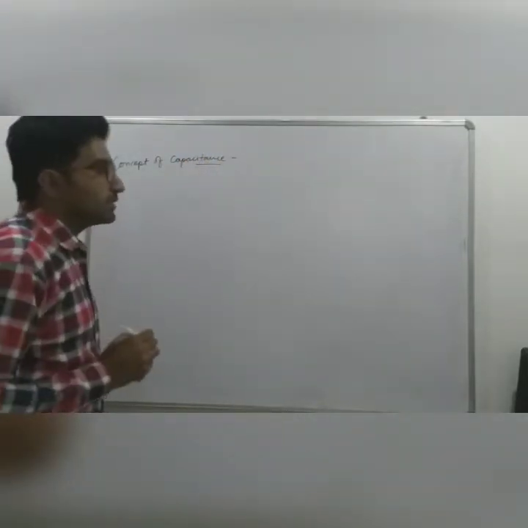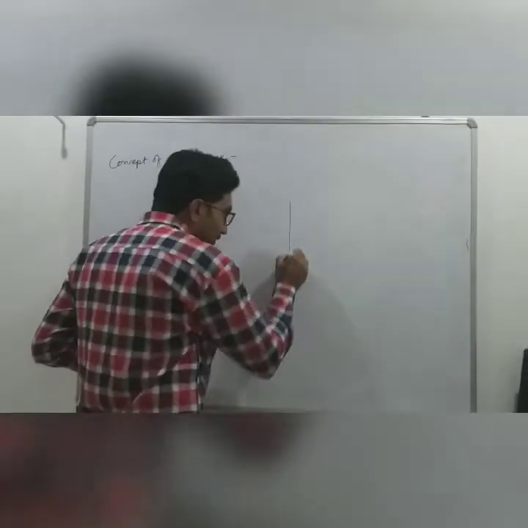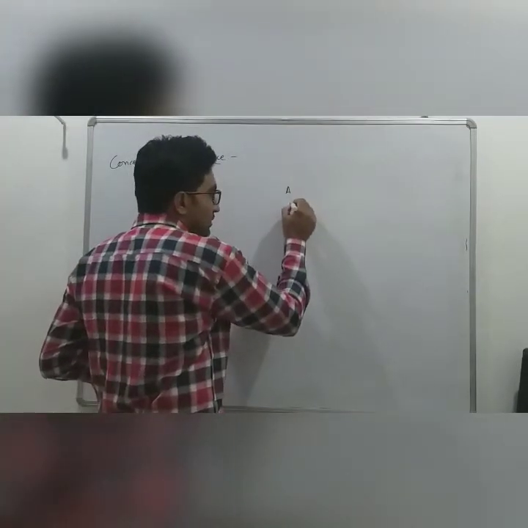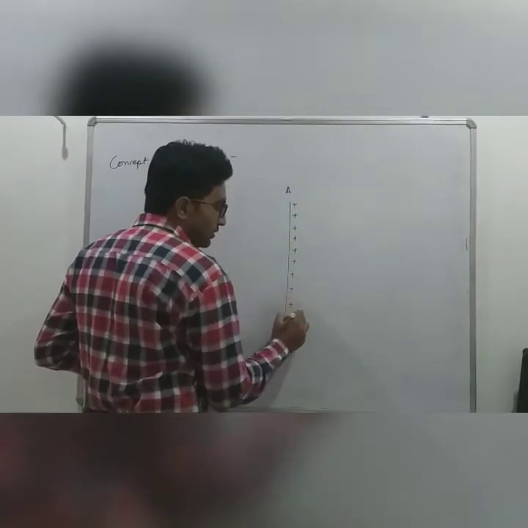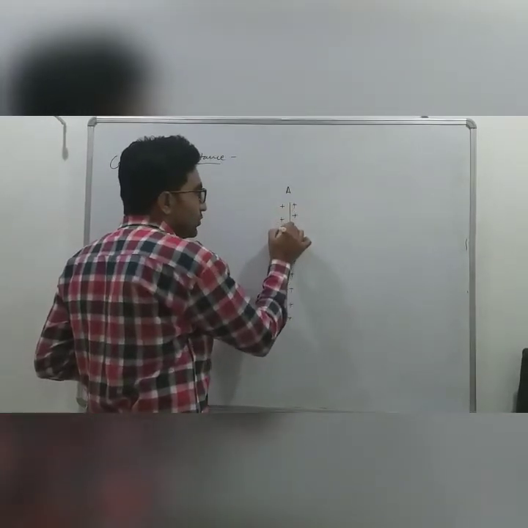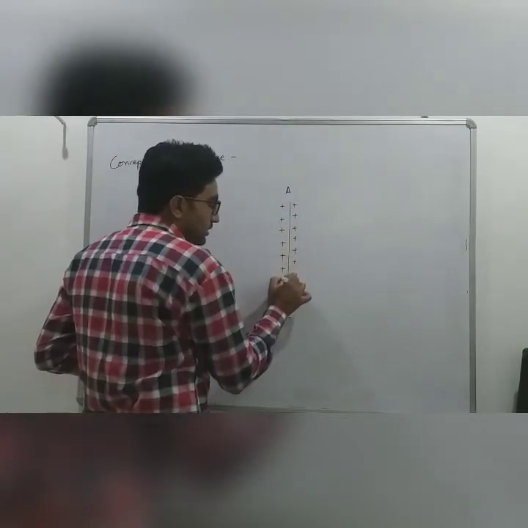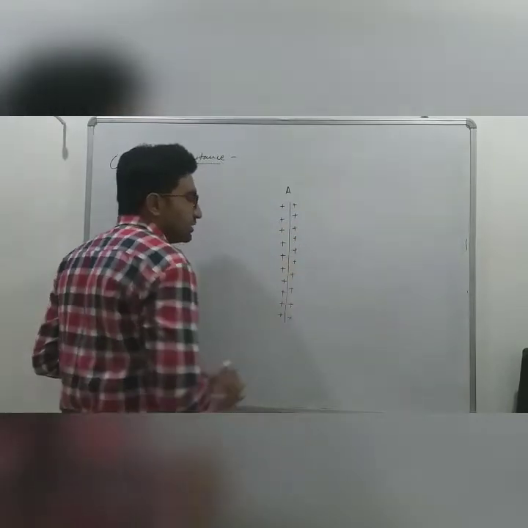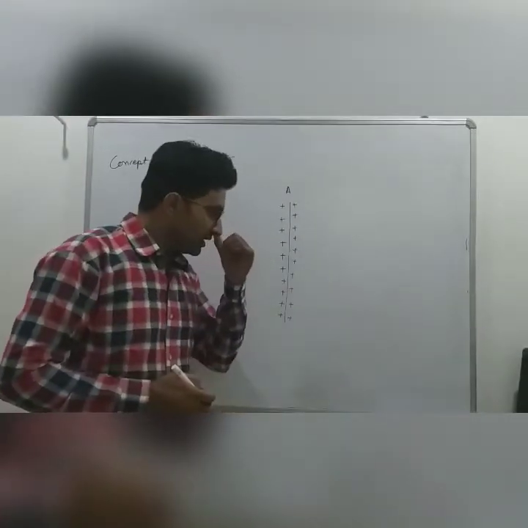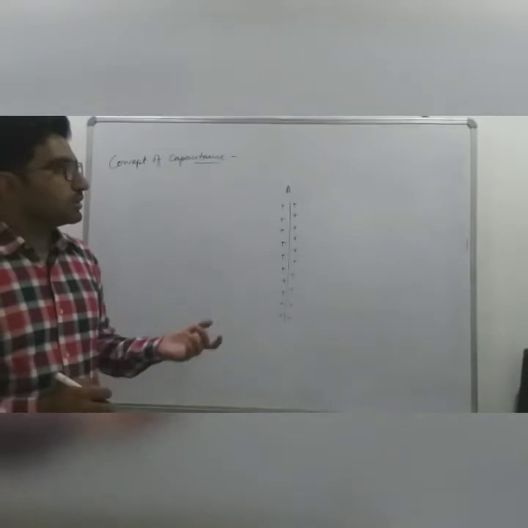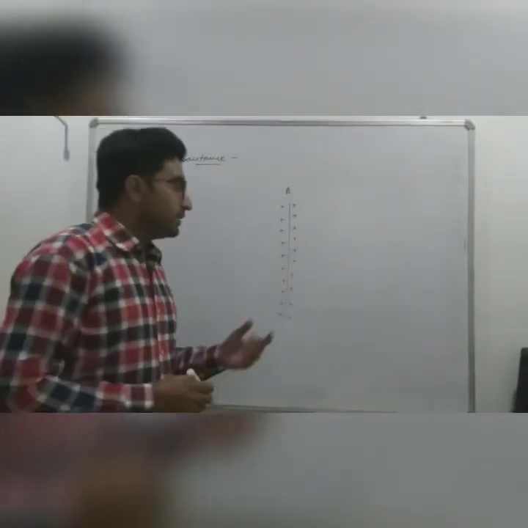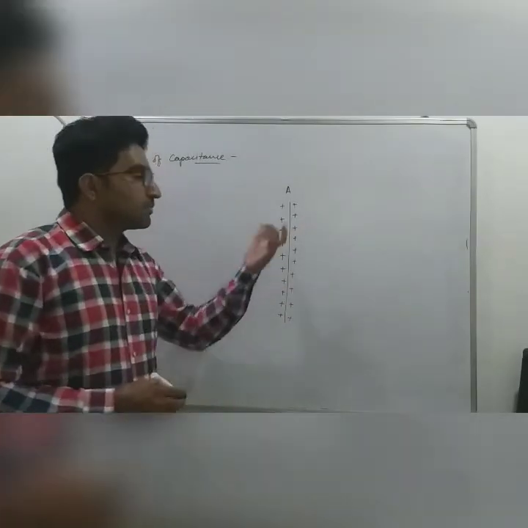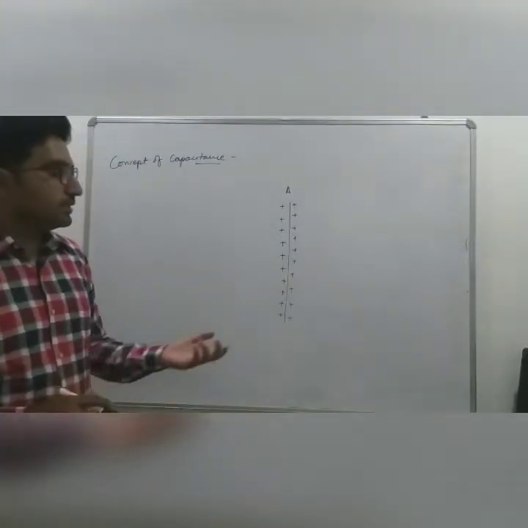The concept of capacitance. Let's suppose we have a conductor A which is heavily positively charged. We know that the ability of a conductor to hold charge is known as capacitance. When it is charged by giving positive charge to it, the potential of the conductor A increases.